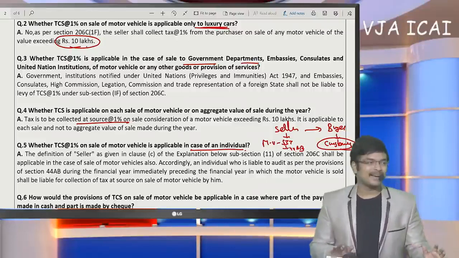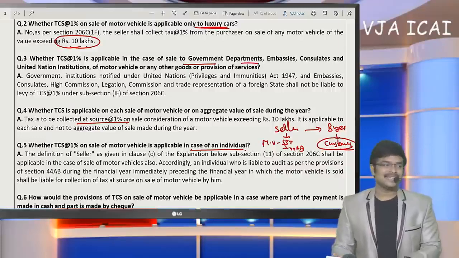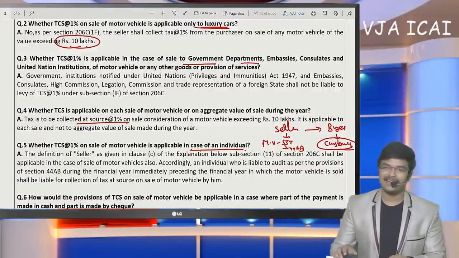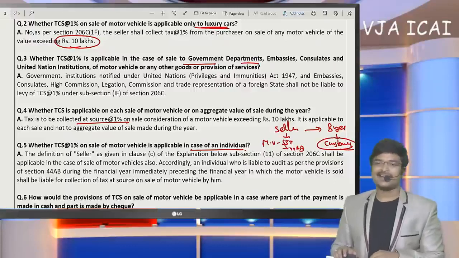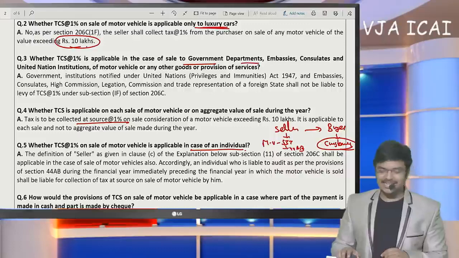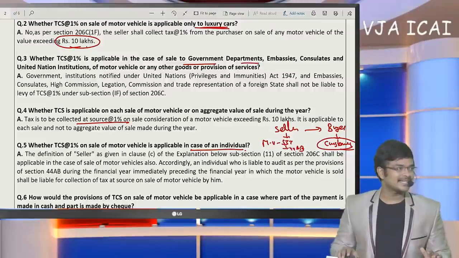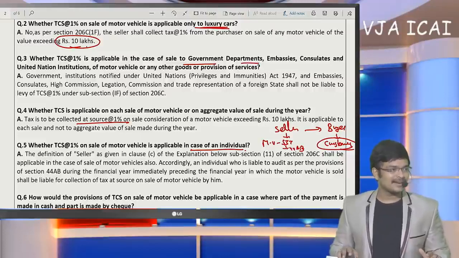The thing to be remembered here from our client point of view is TCS on sale of motor vehicles. If you have any clients dealing with motor vehicles, and they sell a motor vehicle in excess of 10 lakhs, then TCS at the rate of 1% will get collected is the conclusion. So by this we have completed our theoretical discussion. Now coming to the queries that were raised here.